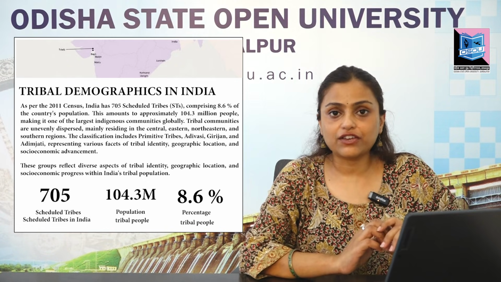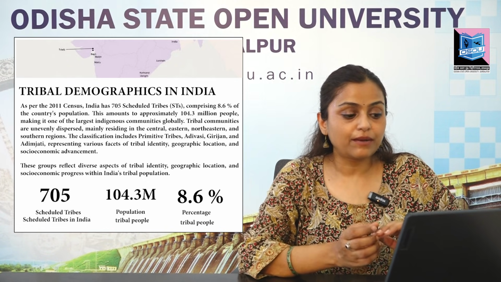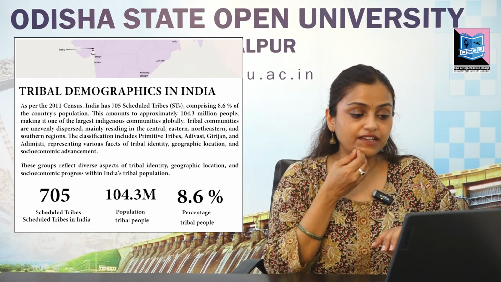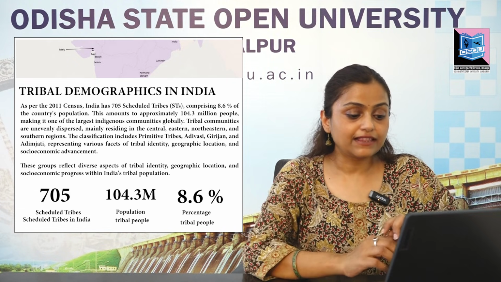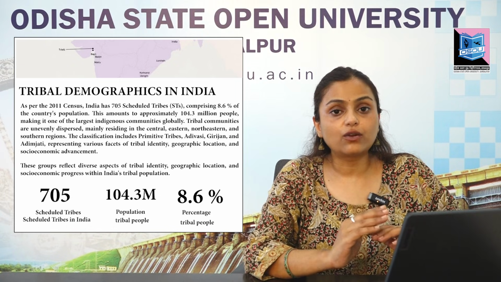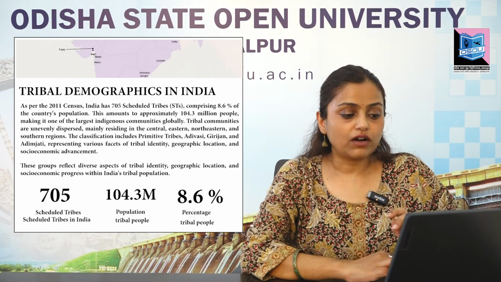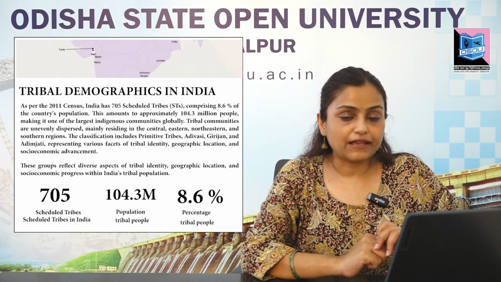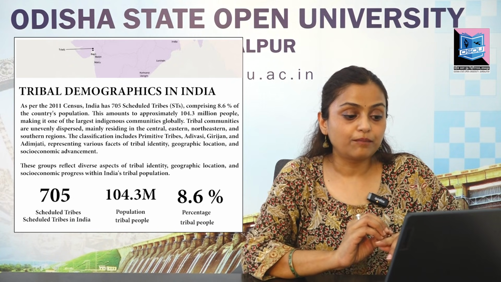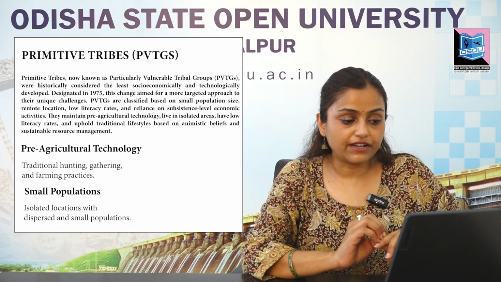Now, the classification of tribes, as the unit title says, primitive tribes, Adivasi, Girijan and Adim Jati. This classification represents different tribal identities, their location and also socio-economic status. Now, when we look at the primitive tribes, now PVTs, they face historical disadvantages.